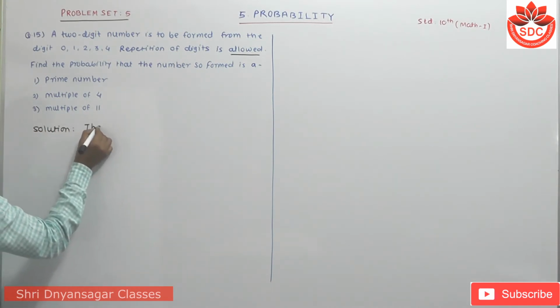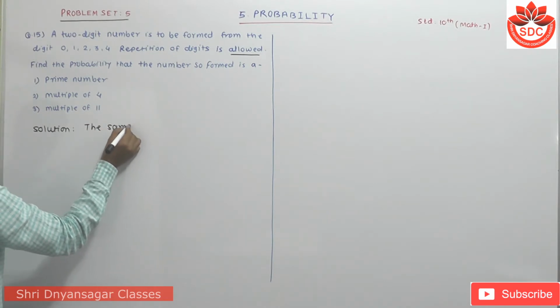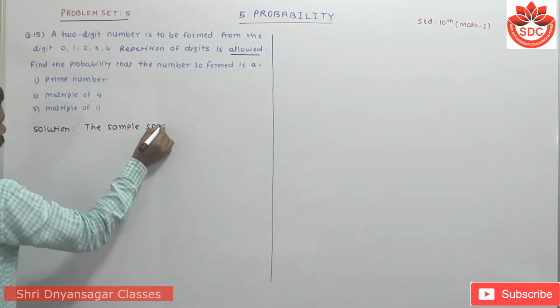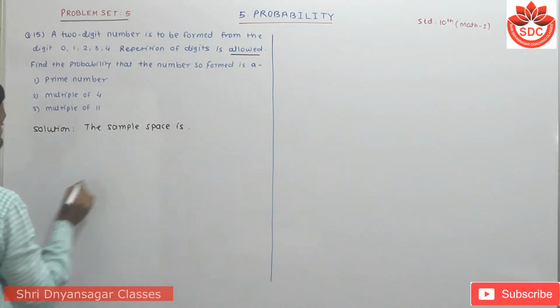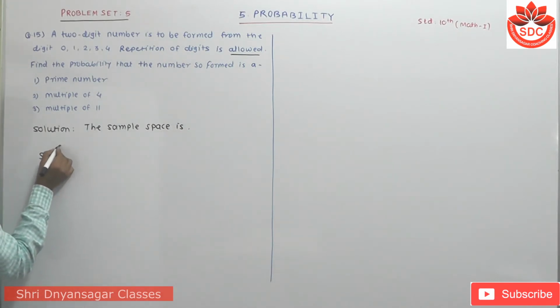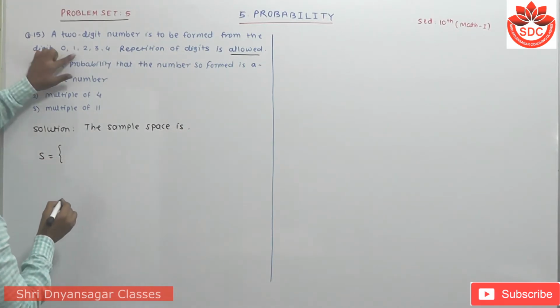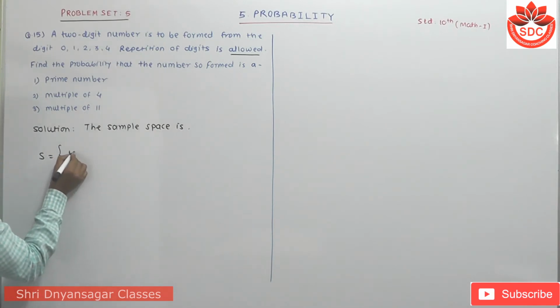The sample space S is equal to. Now two-digit numbers start from 10.